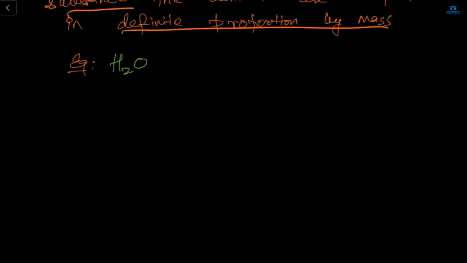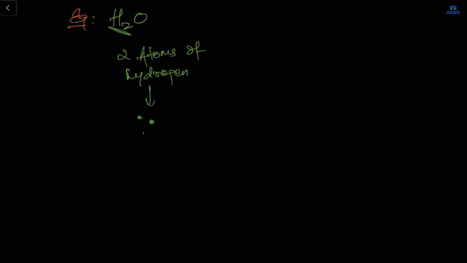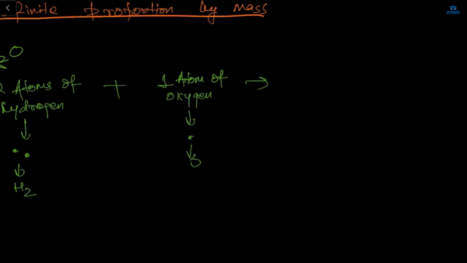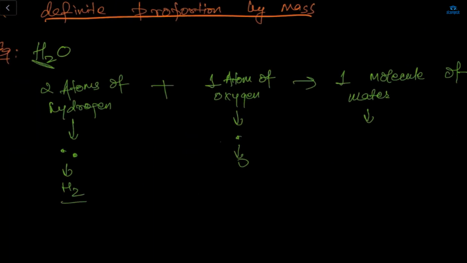Here for hydrogen, it's H2. So what will it be? It will be 2 atoms of hydrogen, like these two. It will be H2, plus 1 atom of oxygen. It will be like this, only O. What will be the product of these two? It will be 1 molecule of water. This is 2 plus 1, which means 3 atoms combining to become H2O.